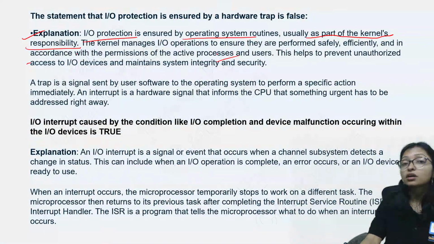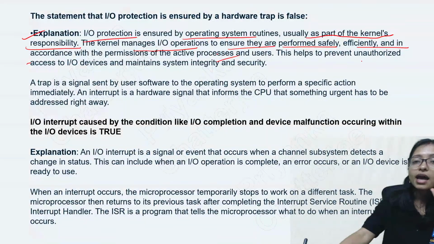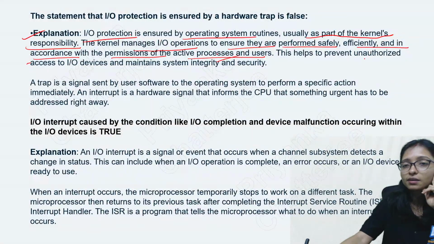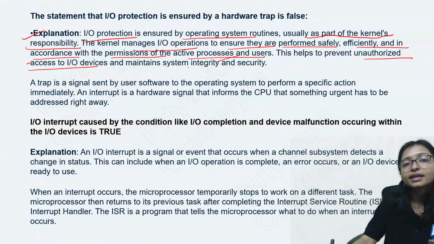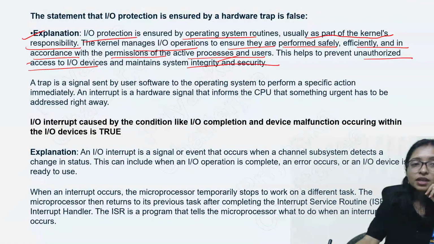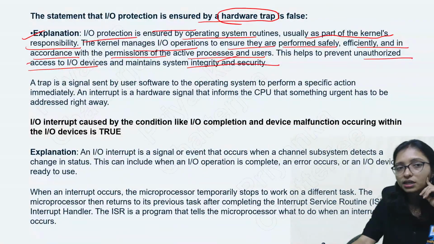The kernel manages IO operations and ensures they are performed safely and efficiently, according to the permissions of the active user process, and helps prevent unauthorized access. This is the main thing, along with maintaining integrity and security. That's why saying IO protection ensures hardware trap is not its task.